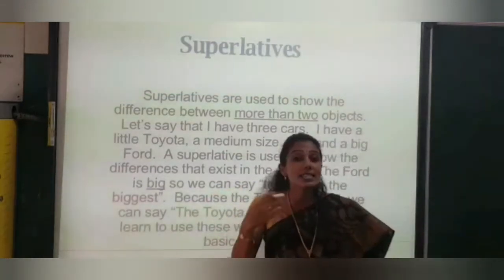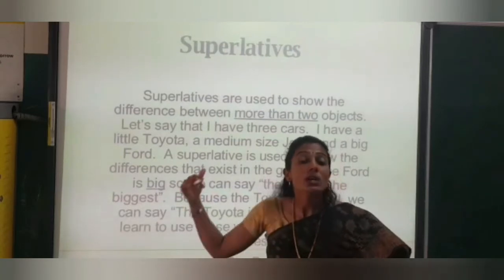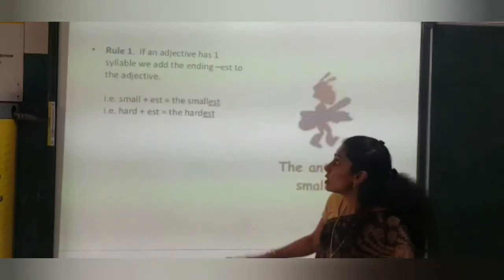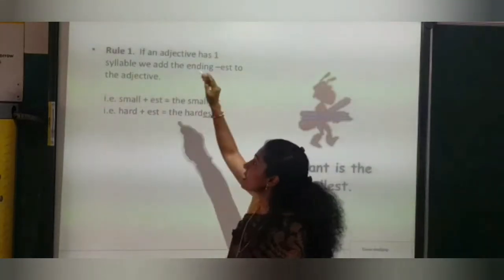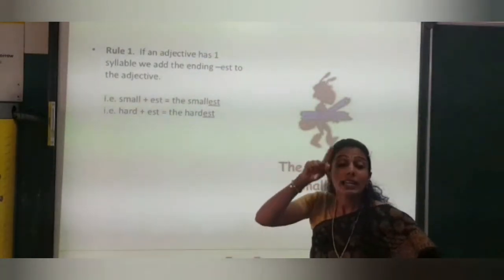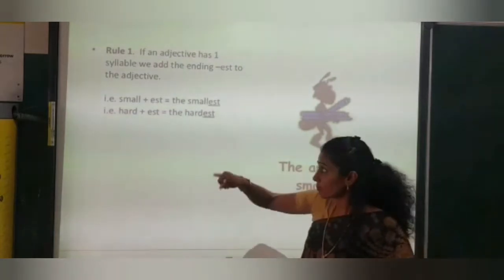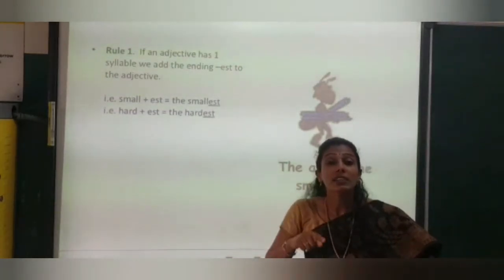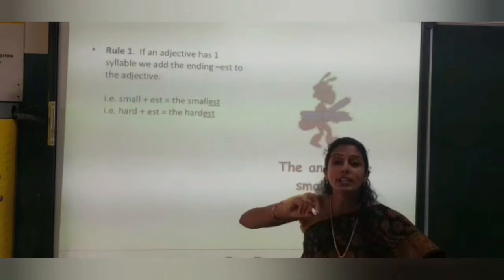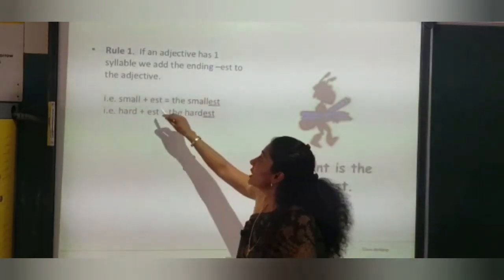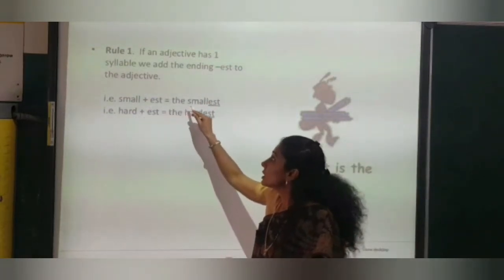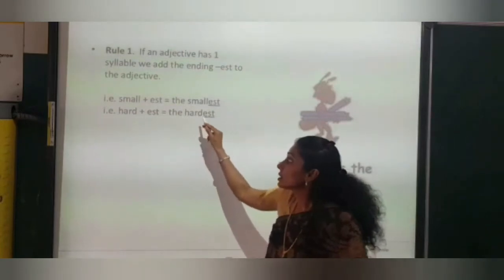So again, as in comparative we had 5 rules to follow, same in superlative degree we also have 5 basic rules. Rule number 1. If an adjective has one syllable, we add the ending est to the adjective. Like in comparative degree, with small what did we add? The word er, small, smaller. But here in superlative degree, we add the letters est to the adjective. Small, the smallest. Hard, the hardest.